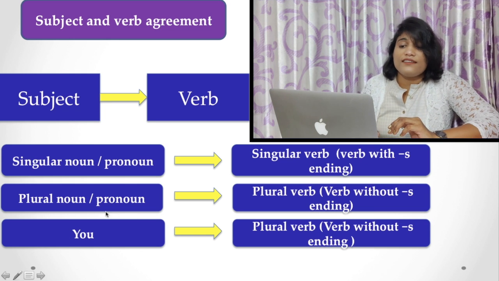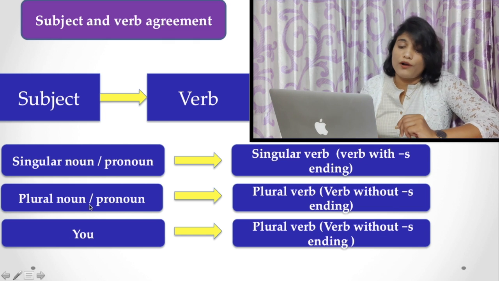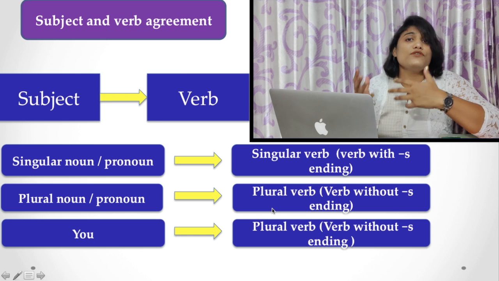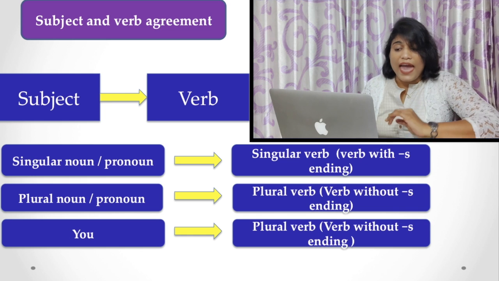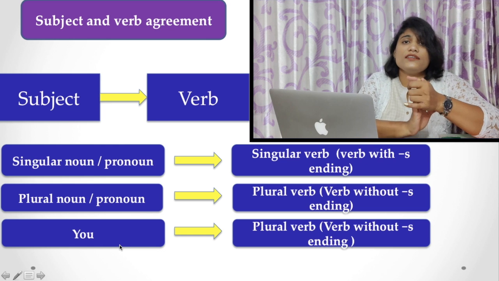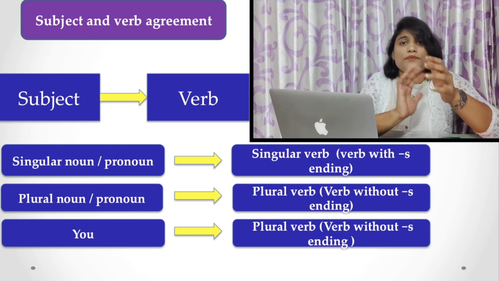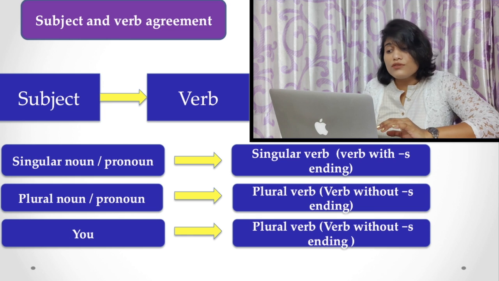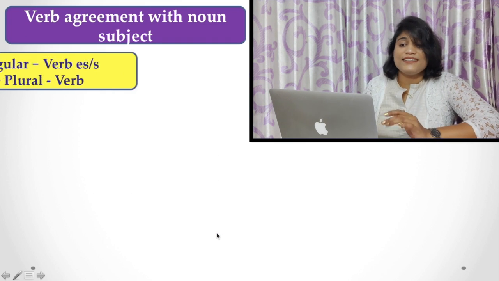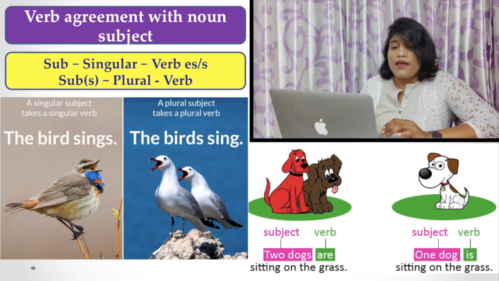When the subject is a plural noun or pronoun, you have to choose a plural verb, or verb without s ending. And for you, I have told you earlier that you is both singular and plural. You have to choose a plural verb for you. Now, let's see some examples.